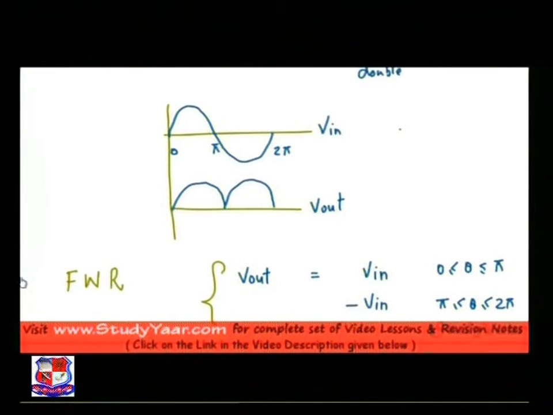Now if I assume my V in to be Vm sin omega t, then the equation for V out is Vm sin omega t from 0 to pi and minus Vm sin omega t from pi to 2 pi. Since I have the equations, I can calculate the RMS and average value for my full wave rectified output.